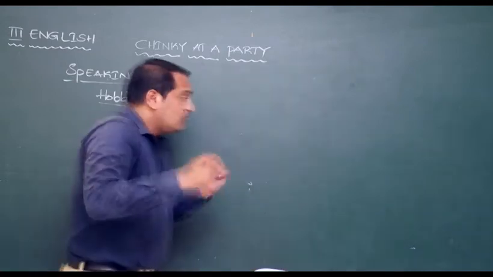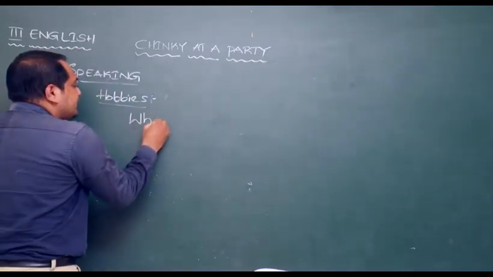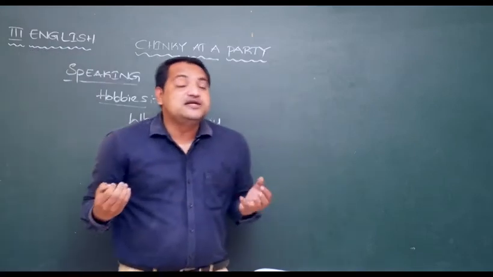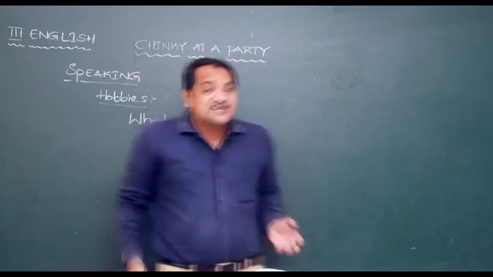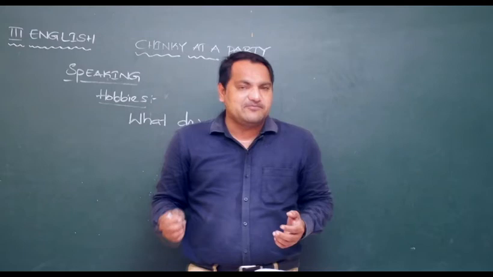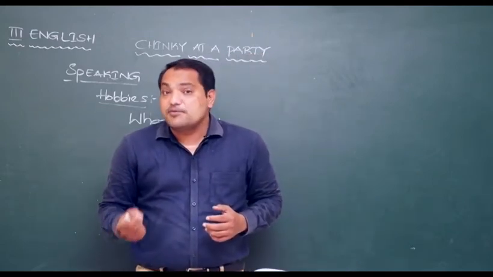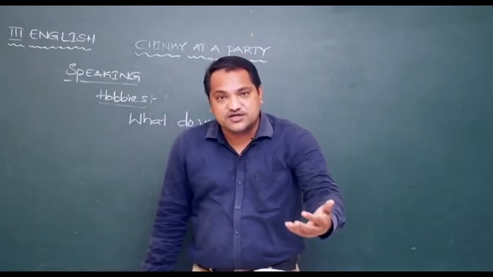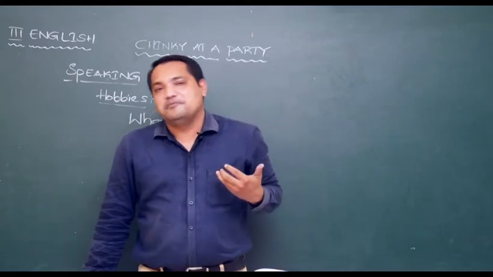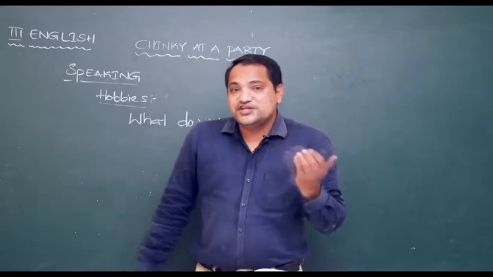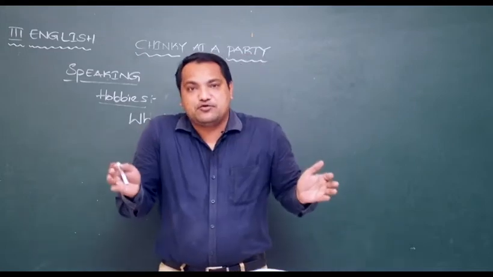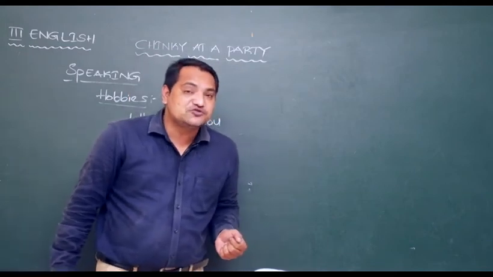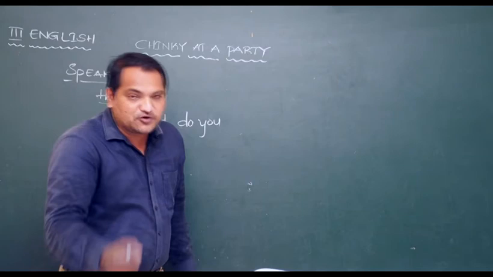For example, whenever we meet people, what do we do? We ask questions. Whenever we meet people, we try to build rapport with them. We try to build a new relation with them. So we try to make them comfortable. We ask a few questions about them so that we can know about them, and then we tell a few details of ours so that the other person can also know us better, right? So we share information in order to build rapport, in order to strengthen the relation. Usually, what's the best topic to talk to a stranger or to a new person to strengthen our friendship or bond? To talk about their hobbies.